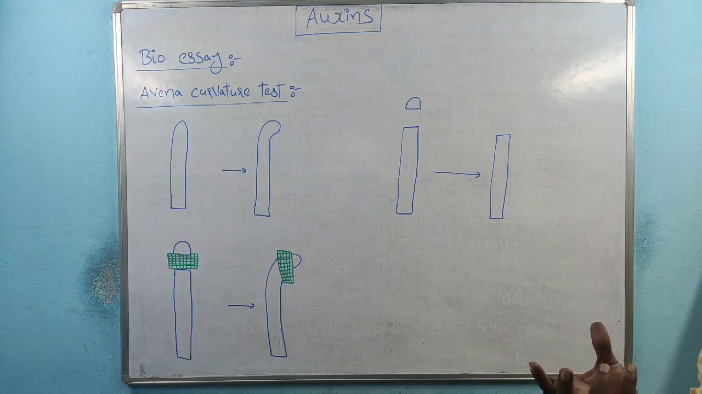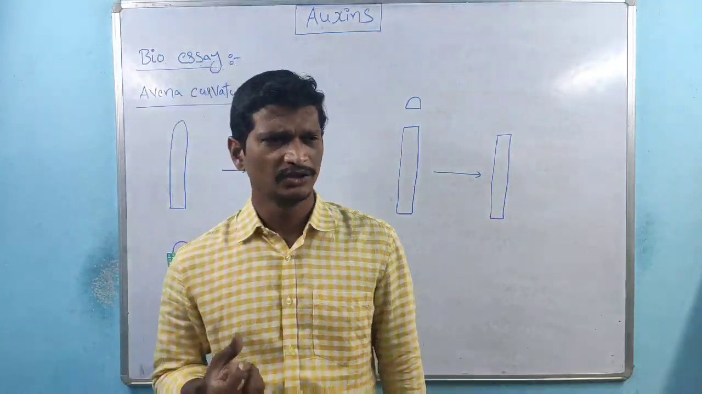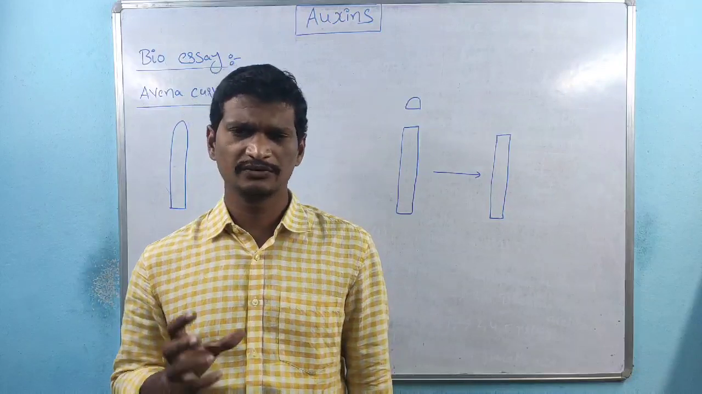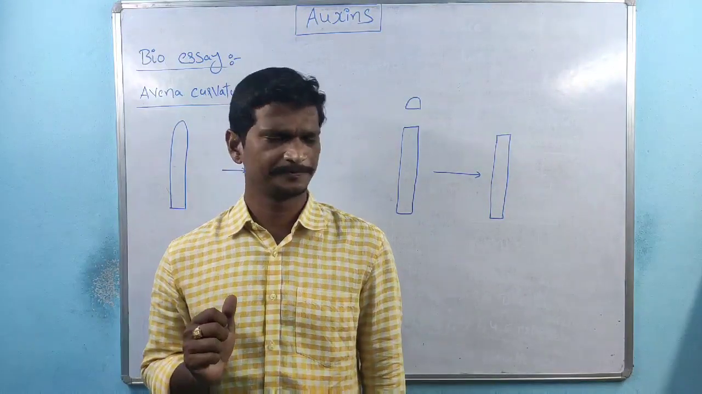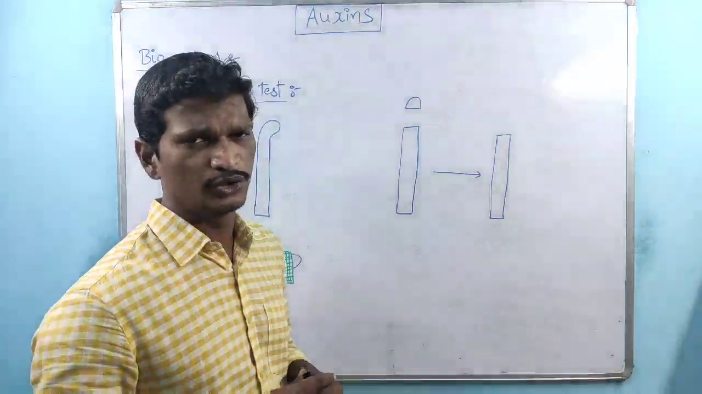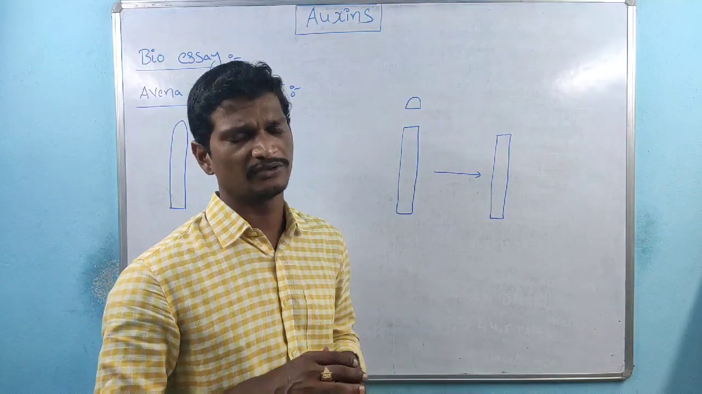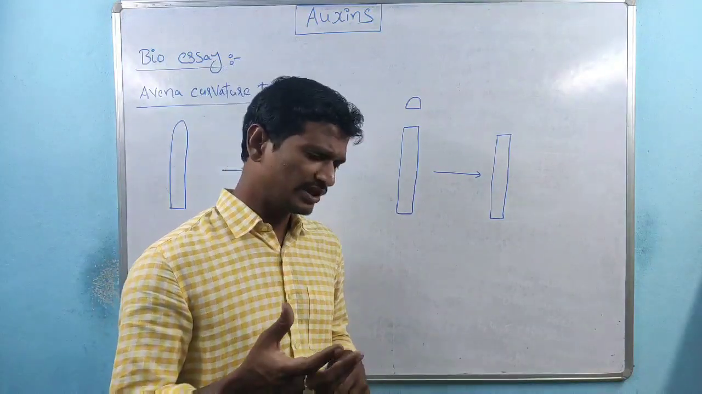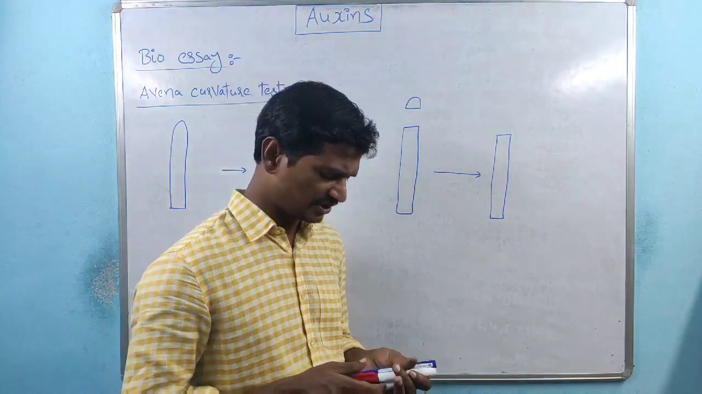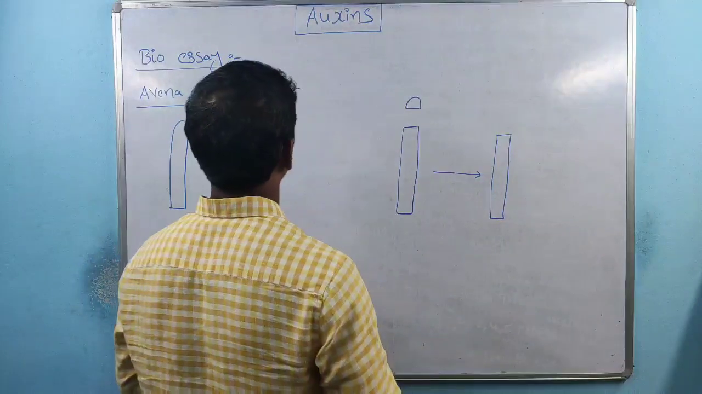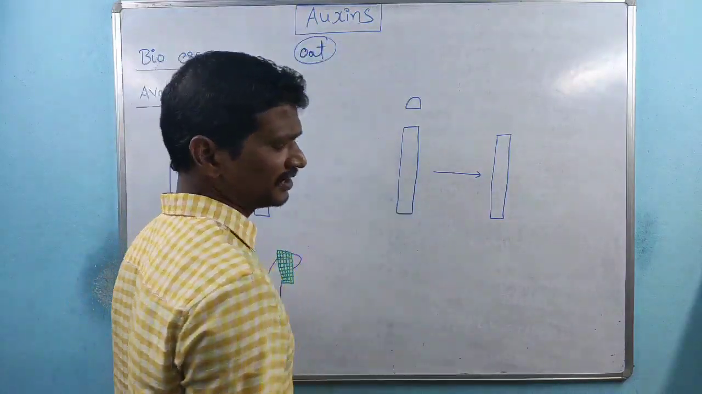of auxins within the coleoptile. We know the auxins are produced at the tip parts. One is the root tip, the other is the shoot tip. This is the coleoptile, and the coleoptile part is responsible for the production of the shoot part. So we collected some coleoptiles, especially oat coleoptiles.